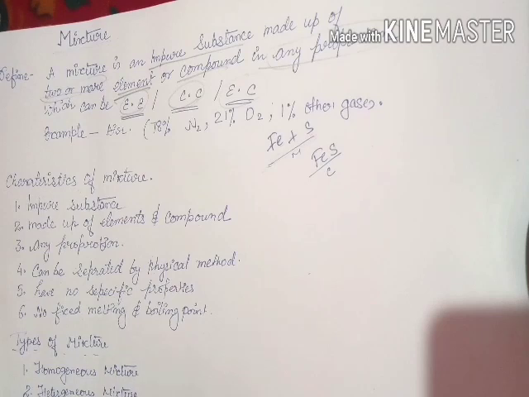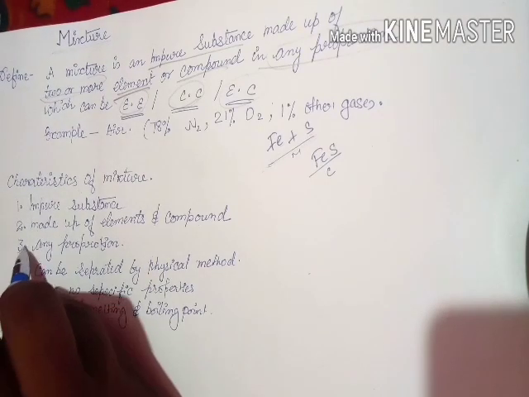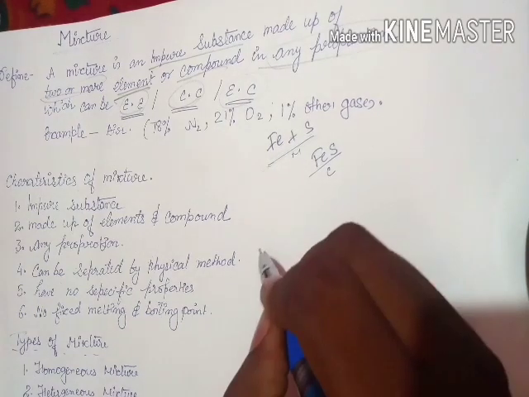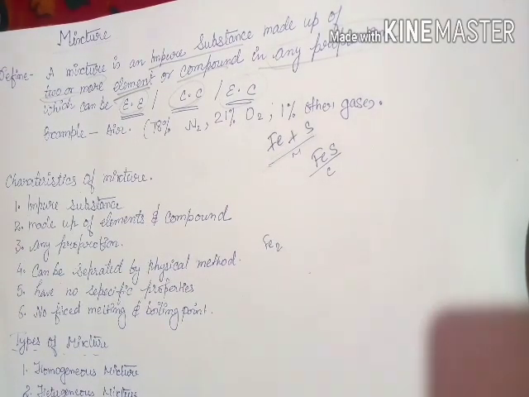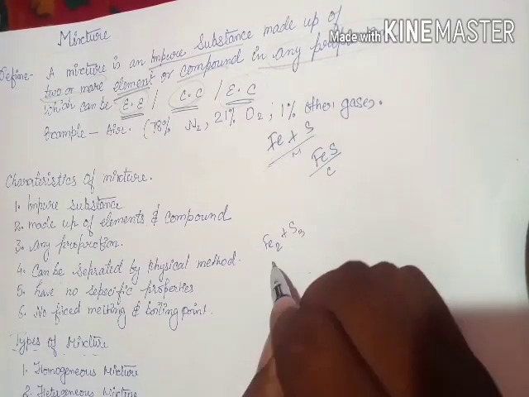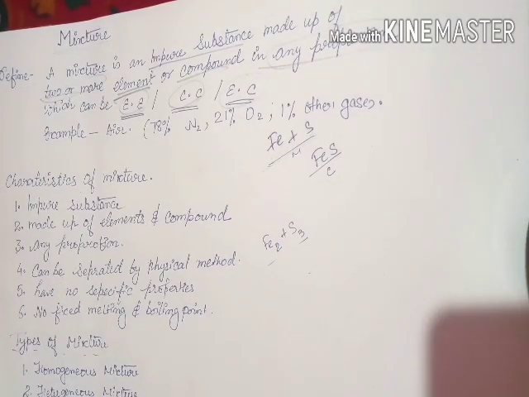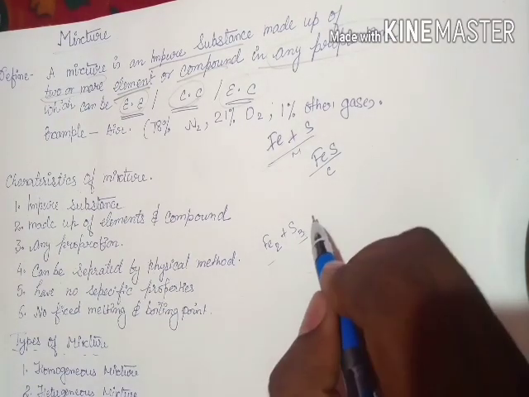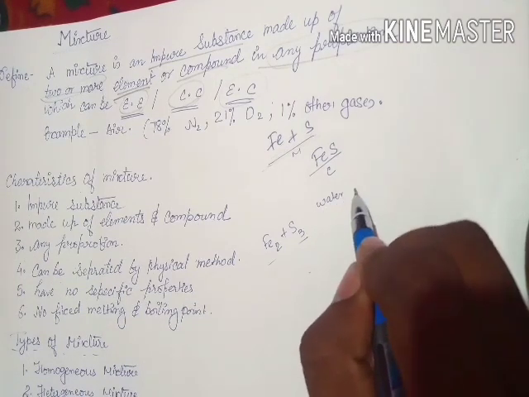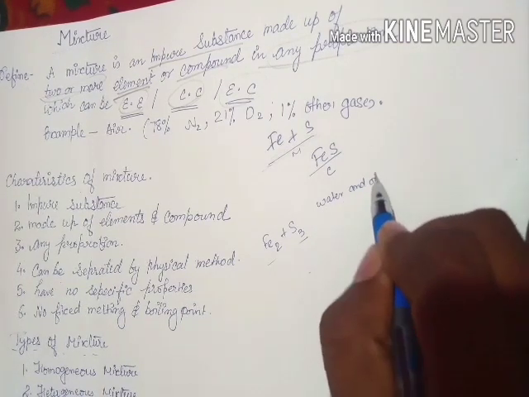Then the third property says that it is mixed in any proportion. For example, we can take 2 parts of iron and 3 parts of sulfur for the mixture. Or another example, we can take water and oil.